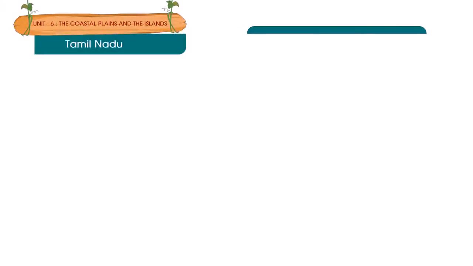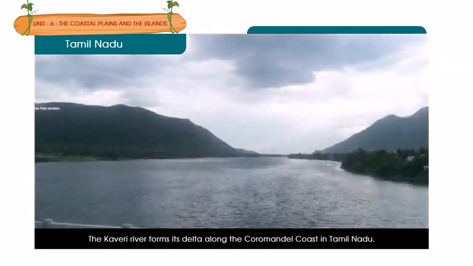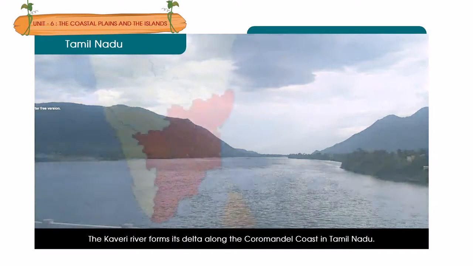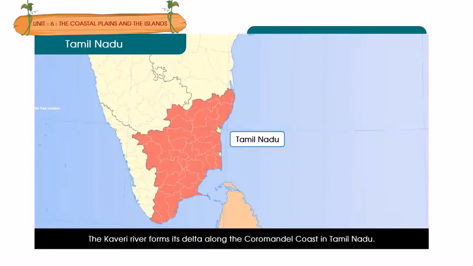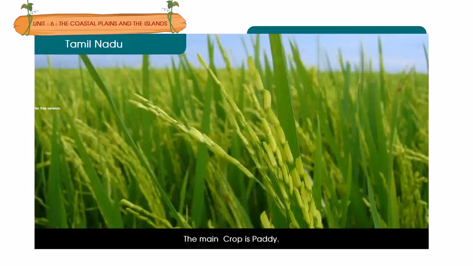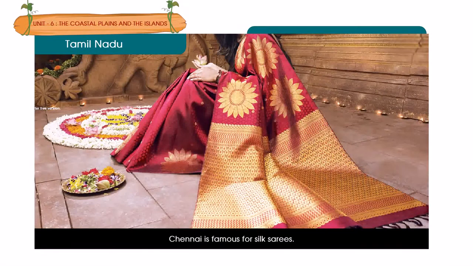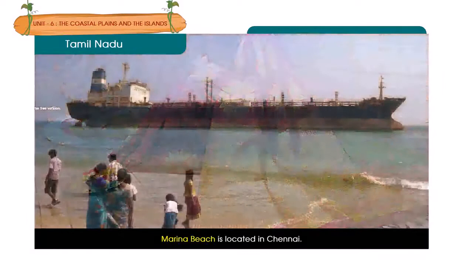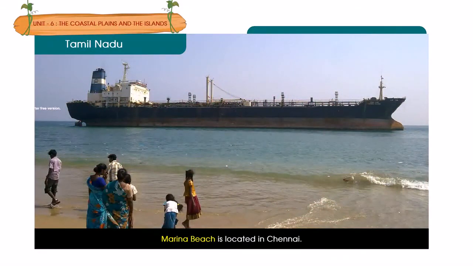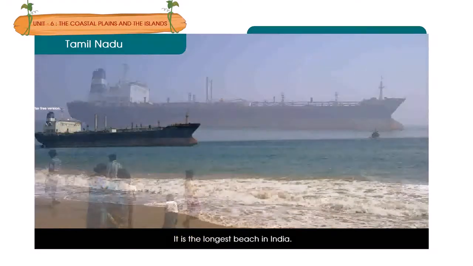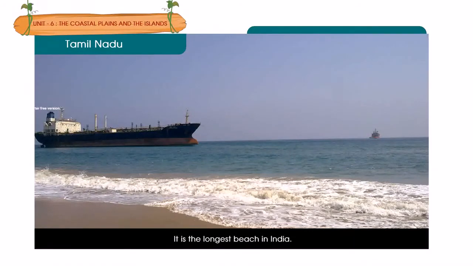Tamil Nadu. The Kaveri River forms its delta along the Coromandel coast in Tamil Nadu. The main crop is paddy. Chennai is famous for silk saris. Marina Beach is located in Chennai. It is the longest beach in India.